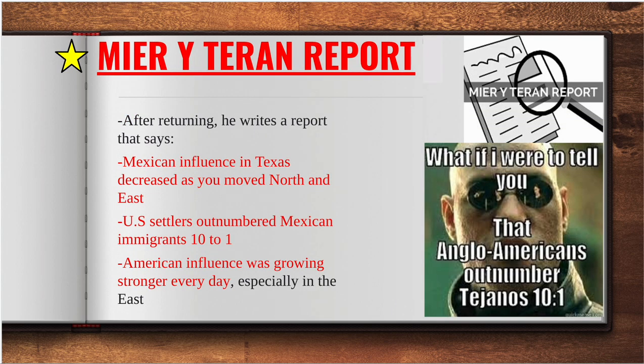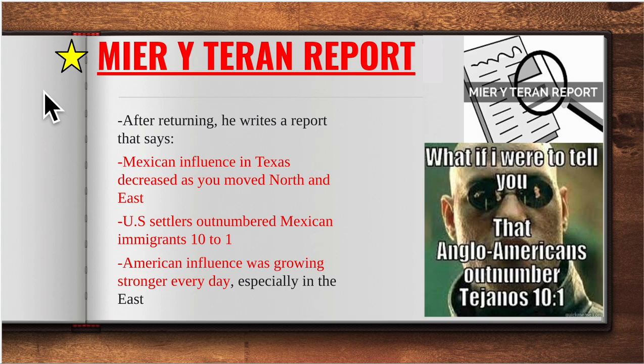And this is what he finds out. Please put a star by this. The Mieri Teheran report is very important in the road to revolution. All right? So, after his year, he sits down and he says, the Mexican influence in Texas decreases as you move north and east. So, in other words, as you get closer to Dallas and Texarkana, there is less and less Mexican influence.